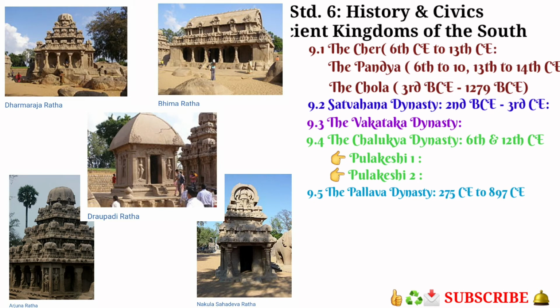And the last one, fifth, Draupadi Ratha. Yes, and it is declared by UNESCO as a World Heritage Site. Okay, students, so it is important. Now, these temples have been sculpted in a single rock. This is also very important.